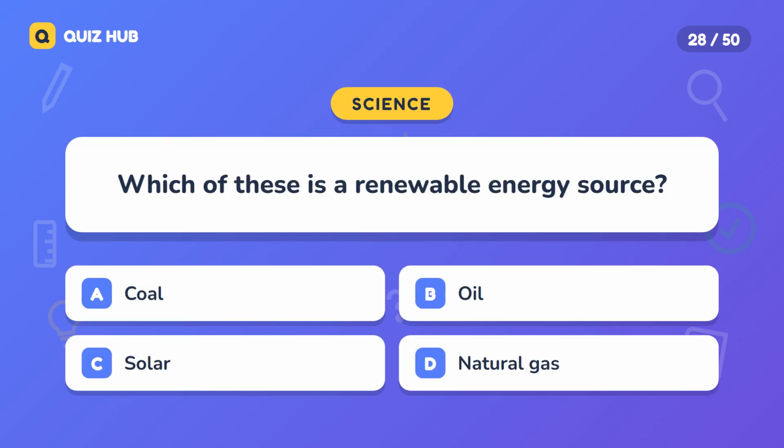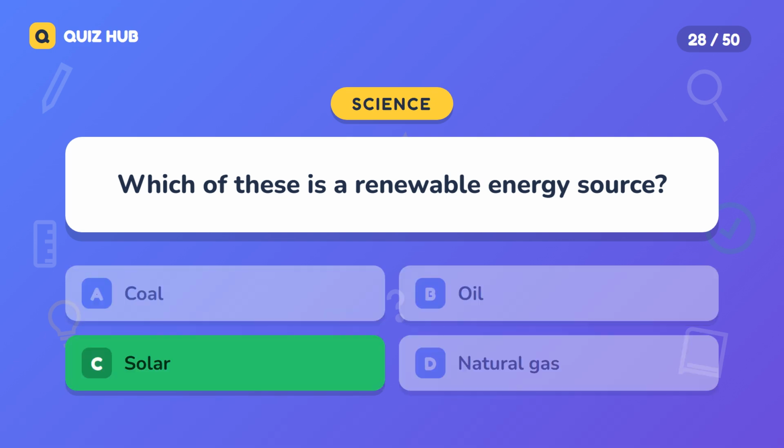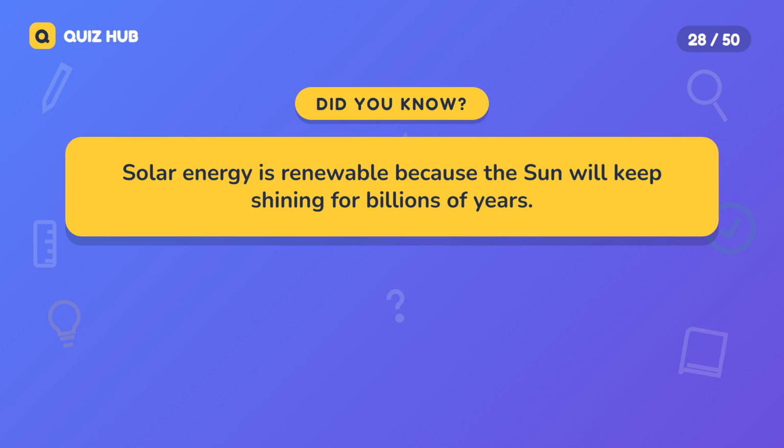Question 28. Which of these is a renewable energy source? A. Coal. B. Oil. C. Solar. D. Natural gas. The correct answer is solar. Solar energy is renewable because the sun will keep shining for billions of years.